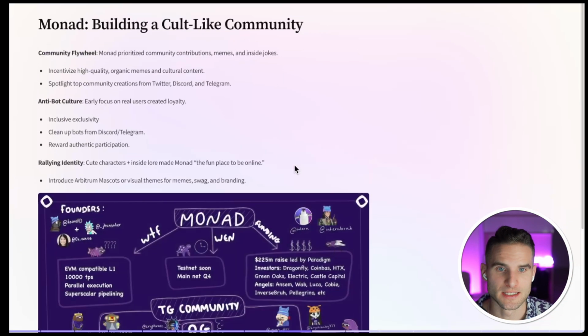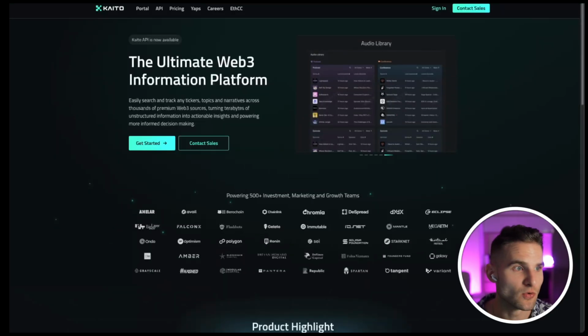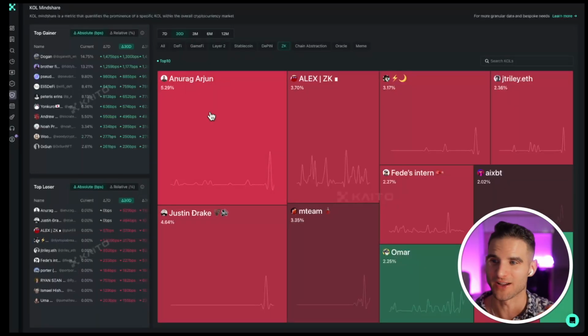One company that I feel like did this really well is Monad. They had their different Discords gated, they had their different Telegrams, and they were able to build a really interesting community of people that were highly focused on this. So let's say you wanted to reverse engineer, say, the Monad strategy. Kaito would be a great tool in order to do that, because you could find people that are already talking about the things you want to.